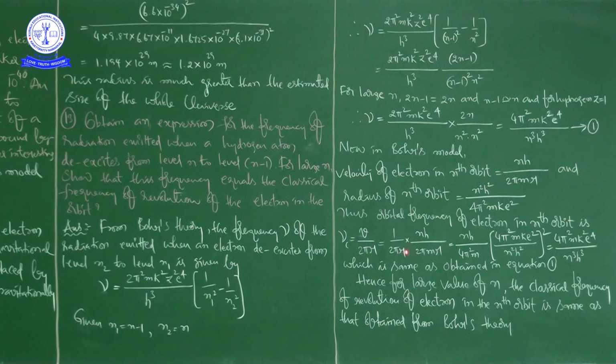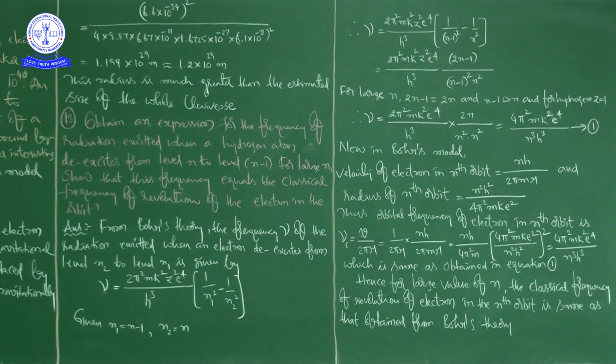Here r square is there, so that r value we are substituting here, then finally we are getting the frequency 4 pi square m k square e power 4 divided by n cubed h cubed. You see these two are same or not? Yes, same. So what can we conclude? Here I have written clearly, which is same as obtained in equation 1, okay.